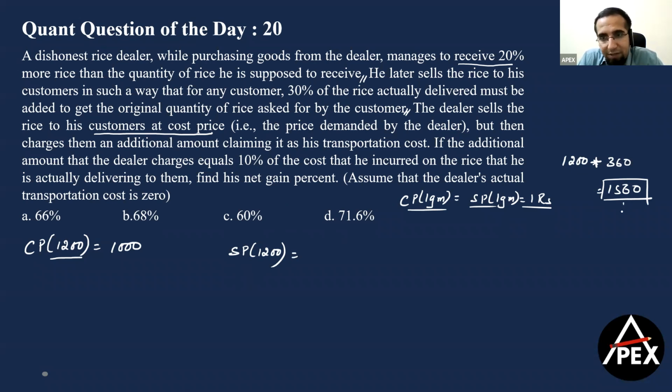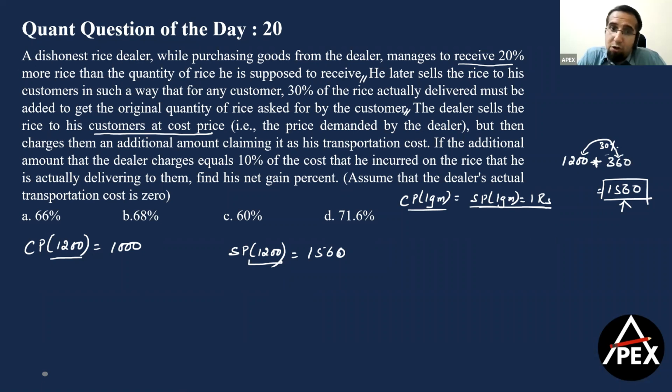Clear? So 1560 grams was asked. Selling price of 1 gram is 1 rupee. That means the customer has given the dealer 1560 rupees. Is this point very clear, guys? Please read the statement very carefully. 30% of the rice actually delivered must be added to get the original quantity of rice asked by the customer. Since he's selling 1200 grams, 30% of 1200, that is 360, must be added to 1200 to get the quantity asked. Clear? This becomes a very easy part if you assume 1200 here.